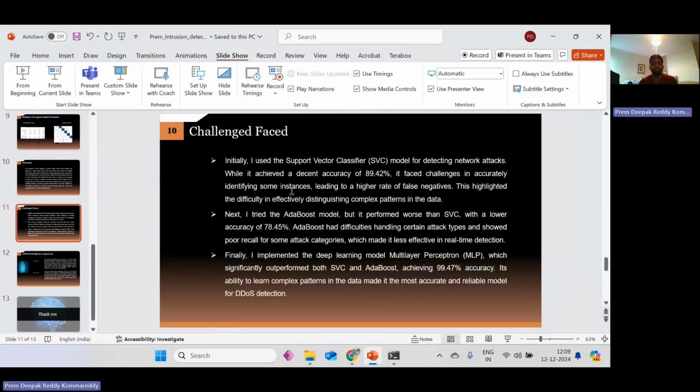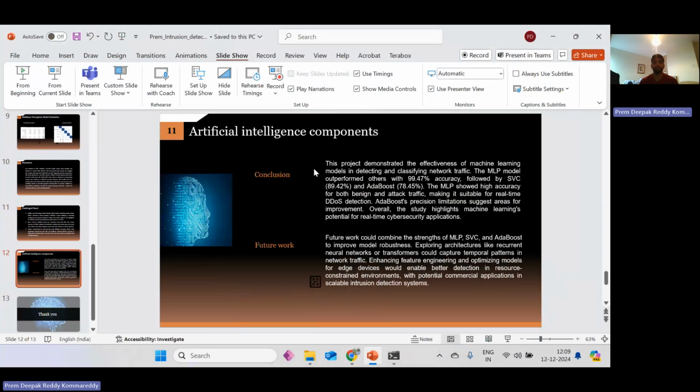Coming to all these three algorithms, the MLP is giving 99.47% accuracy. It has the ability to learn complex patterns in data, making it an accurate and reliable model. And the SVC is giving 89.42%, and the AdaBoost giving only 78.45%, which made it difficult in handling certain attack types, shown as poor recall in some attack categories.